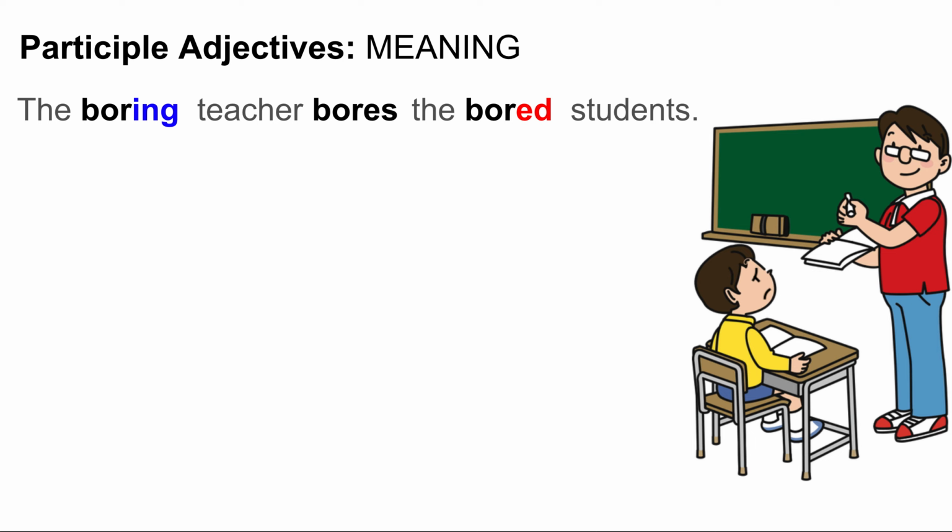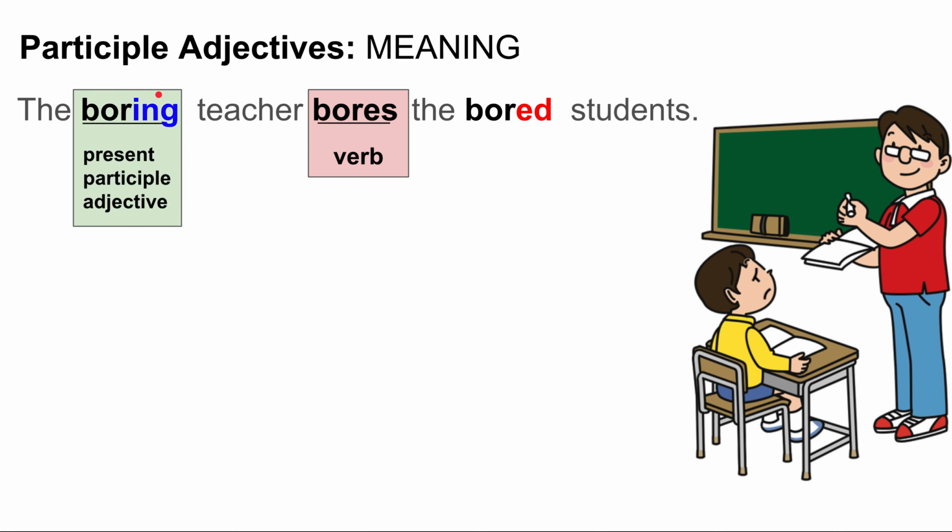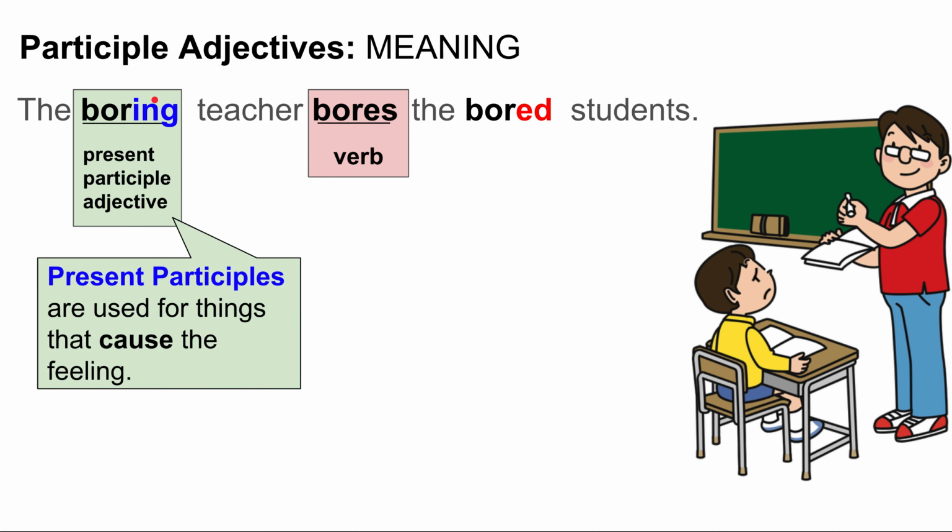So, the meaning. The boring teacher bores the bored students. Here is my verb, bores. And we know that bores has a present participle adjective, boring. Here the present participle adjective is used for things that cause the feeling. The boring teacher. Why is he boring? Because the boring teacher bores.